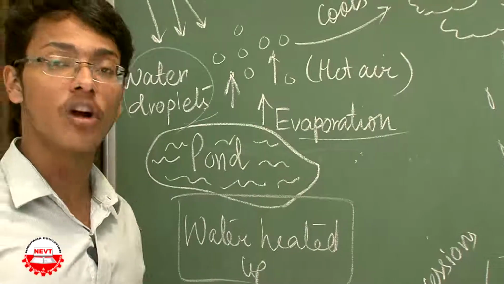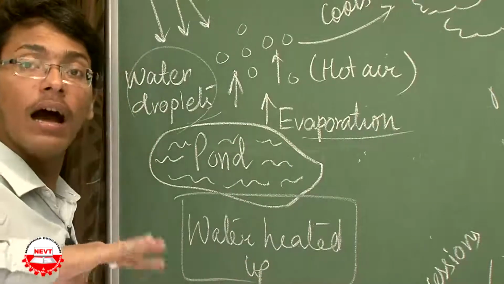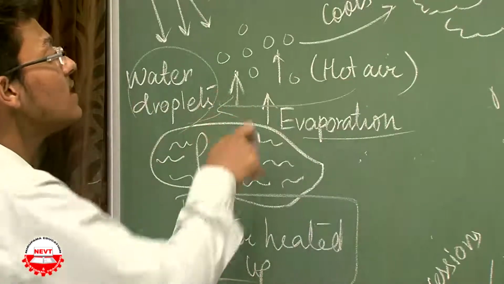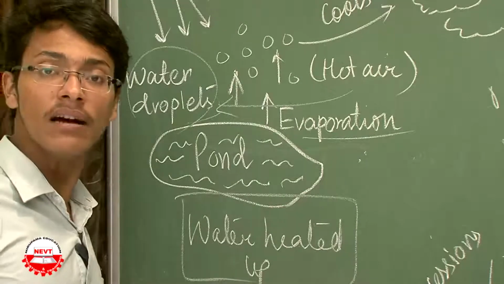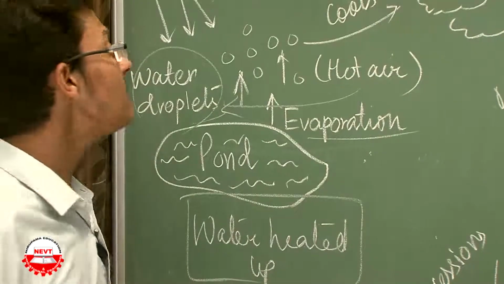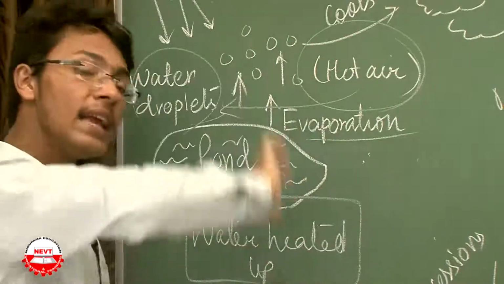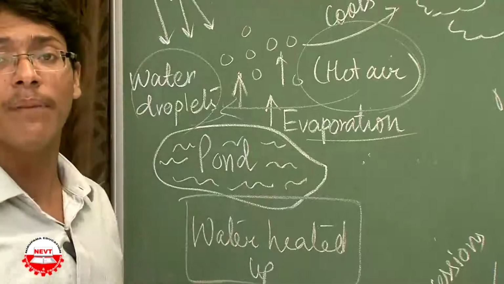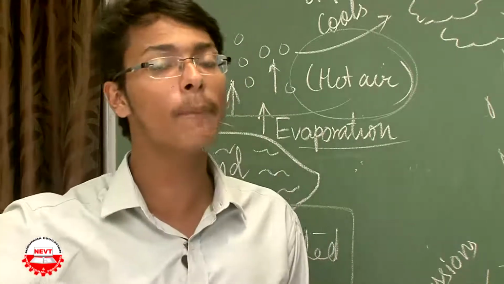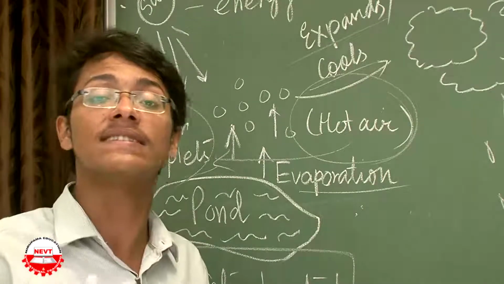And the hot air that was above the pond, upon receiving solar energy, gets heated up, and this hot air is carrying these water droplets in it. Am I clear? The hot air is carrying the water droplets in it. These water droplets, after being incorporated into the hot air, rise up. After reaching a certain state of atmospheric level that we have discussed in the beginning of the chapter, they expand as well as they cool.